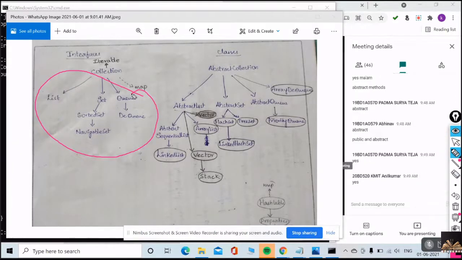Yes. As these set of interfaces are implemented by this set of classes, all these classes will have those methods. Did you understand my point?